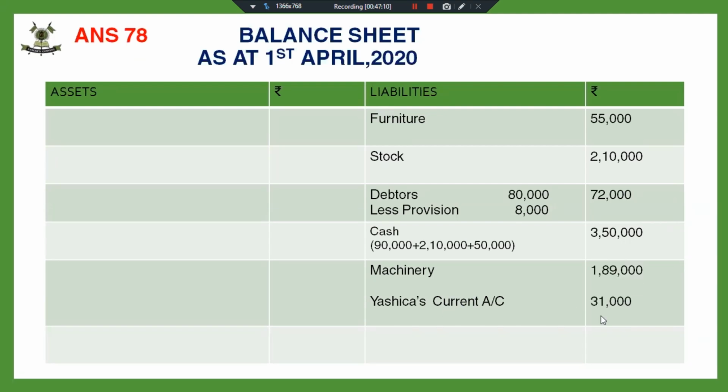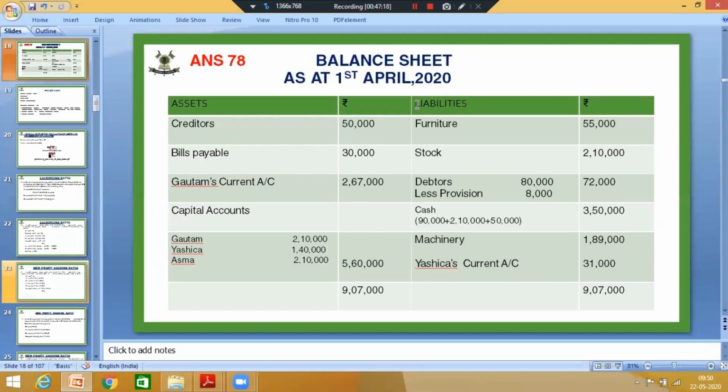And if the partner was supposed to withdraw cash, that is a liability for the firm, and this will be shown on the liabilities side.